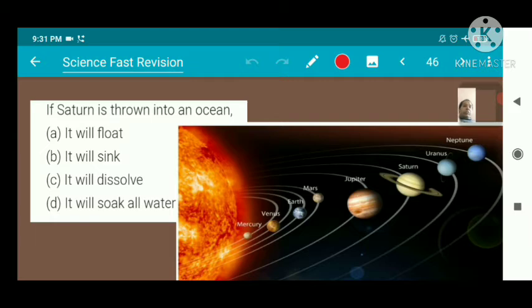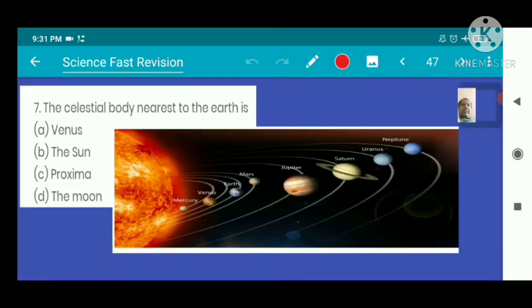If Saturn is thrown into an ocean, what happens? It will float. It is made up of gas. Gas planet. The celestial body nearest to the Earth is the Moon. This is our Earth.